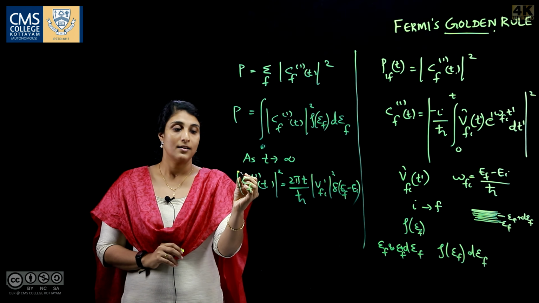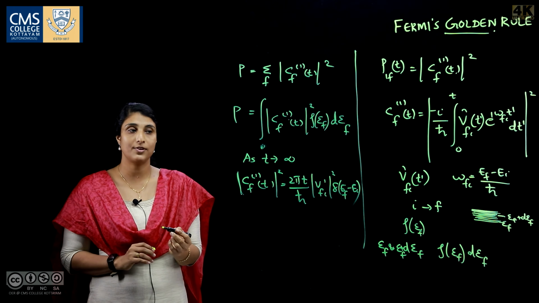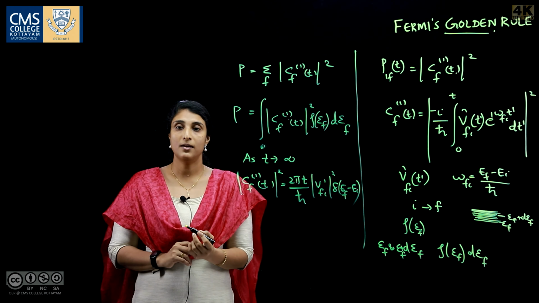This is the transition probability if we wait for a long enough time in the case of a constant perturbation.